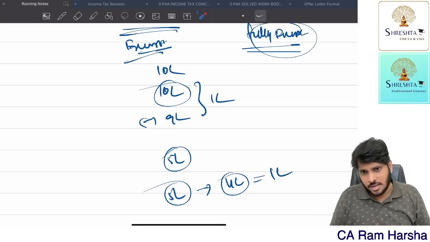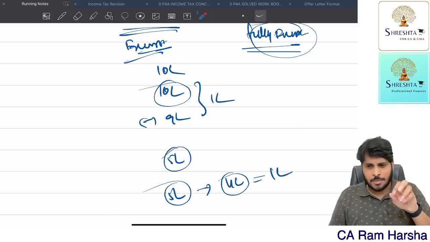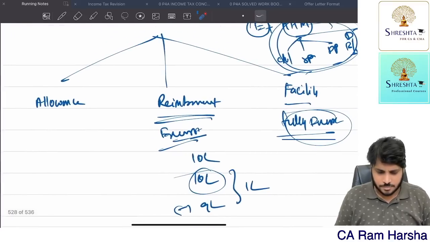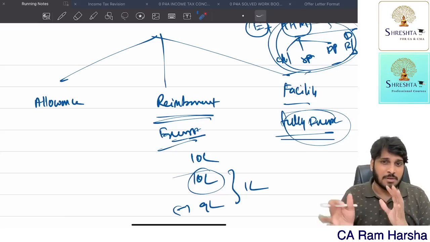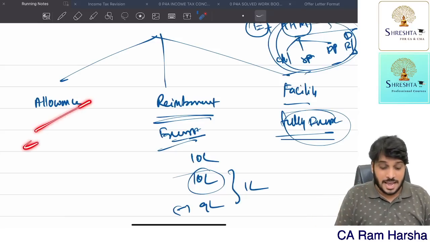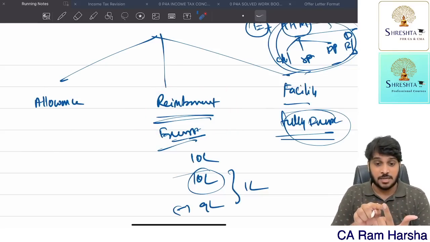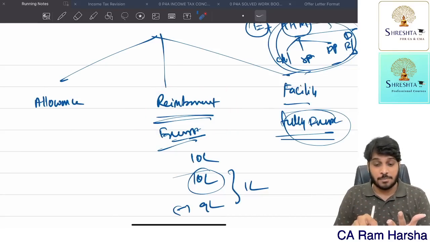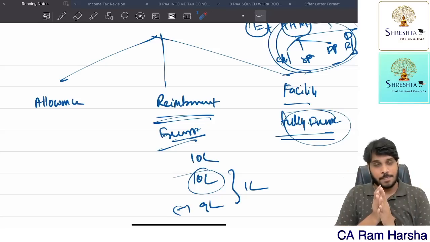Able to understand? Travel reimbursement is for the employee or family member who is suffering illness, plus one attendant; for them only, what the company gives is exempted. Suppose I am giving some fixed monthly allowance, whether he spends it or not doesn't matter, the allowance is fully taxable. Reimbursement is exempt only if it is in a government hospital, prescribed disease, COVID, or treatment abroad to the extent permitted by RBI. Travel and stay expenses to the extent permitted by RBI are exempted, provided gross total income does not exceed 2 lakh. Over.